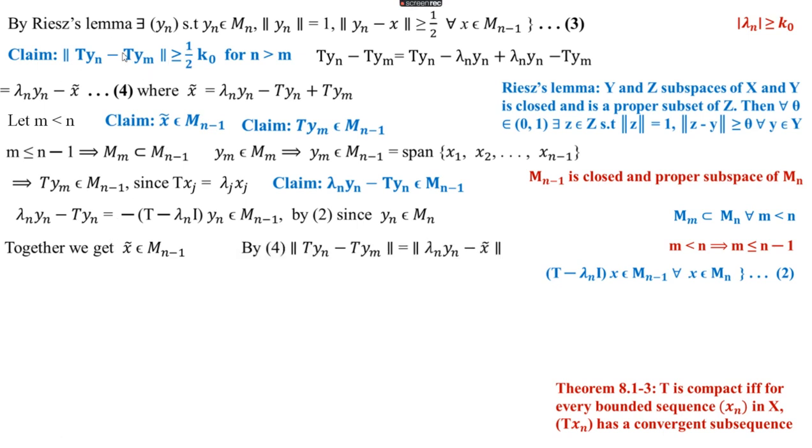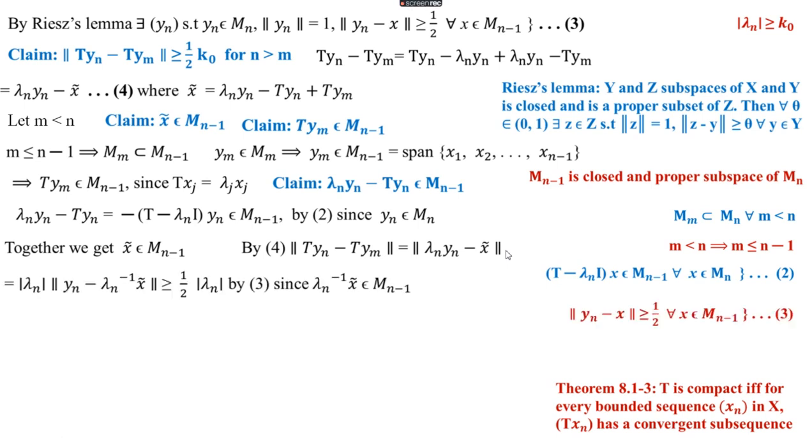the norm of Tyn minus Tym. From equation 4 we get norm of Tyn minus Tym is equal to norm of lambda n yn minus x tilde. And taking lambda n outside, we get modulus of lambda n, because a scalar outside the norm becomes a modulus. Modulus of lambda n into norm of yn minus, and in the second term x tilde there is no scalar lambda n. So for taking lambda n outside, we divide this term by lambda n, or multiply by lambda n inverse. So this is equal to modulus of lambda n into norm of yn minus lambda n inverse into x tilde.